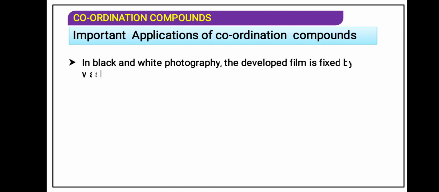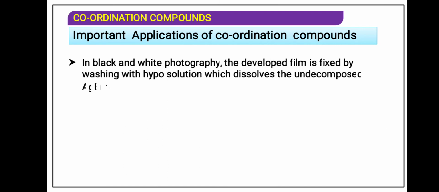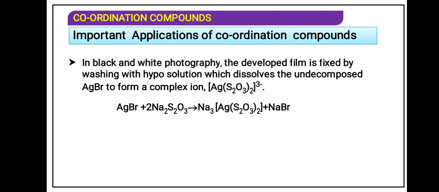Now in black and white photography, the developed film is fixed by washing with hypo solution, which dissolves the undecomposed AgBr to form a complex ion, that is Ag. Hypo solution. You can see how this sodium thiosulfate is reacting with AgBr, forming a complex.